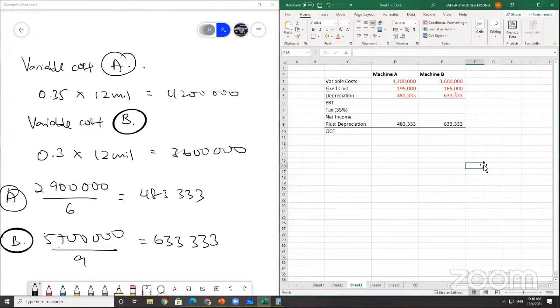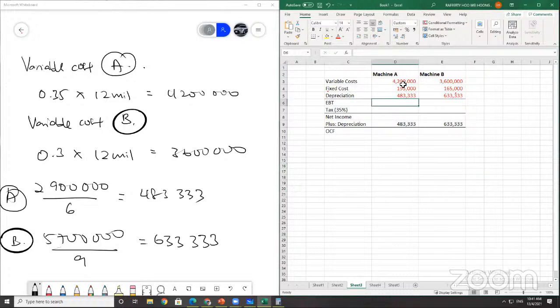EAC means equivalent annual cost. You want to know which machine will cost you more each year. So in this case, you don't use the sales, you just total up all of this together.